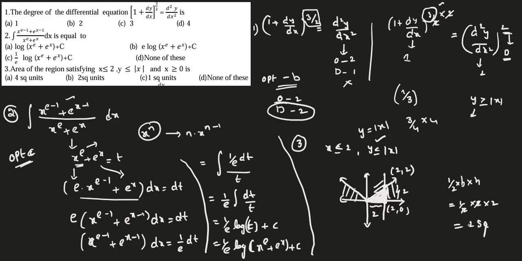Nobody is asking for the steps at all. They want the answers. So you can go for half into base into height. In this, nothing is wrong. Now, according to the question, option B will be 2 square units is the answer. Right? Okay. Now coming to the fourth question.